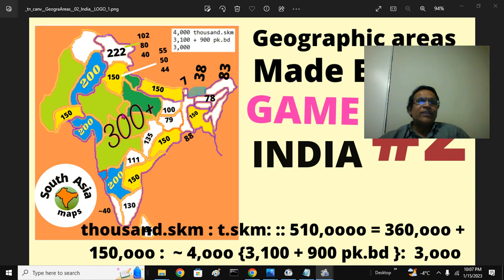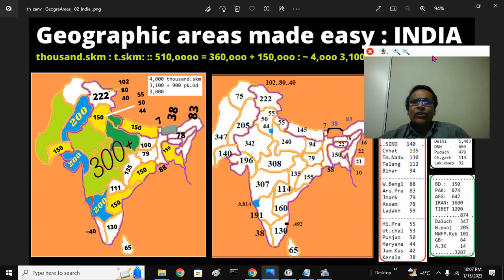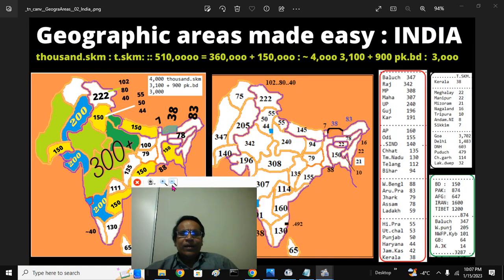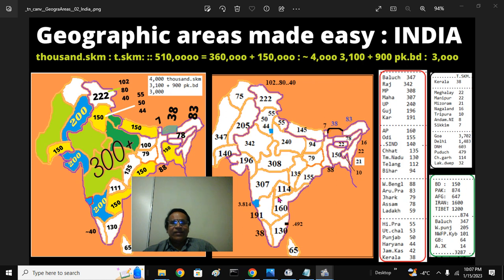The region South Asia, India broadly, is 4 million square kilometers. The provinces have to be in thousands, so these are the 1,000 units. These are the green ones: Maharashtra, Central Provinces, Madhya Pradesh, Madhya Bharat, Rajputana, Baluchistan are 3,000. West Punjab is 200,000 square kilometers and so on. I have made that presentation and you can look at that for more clarity.